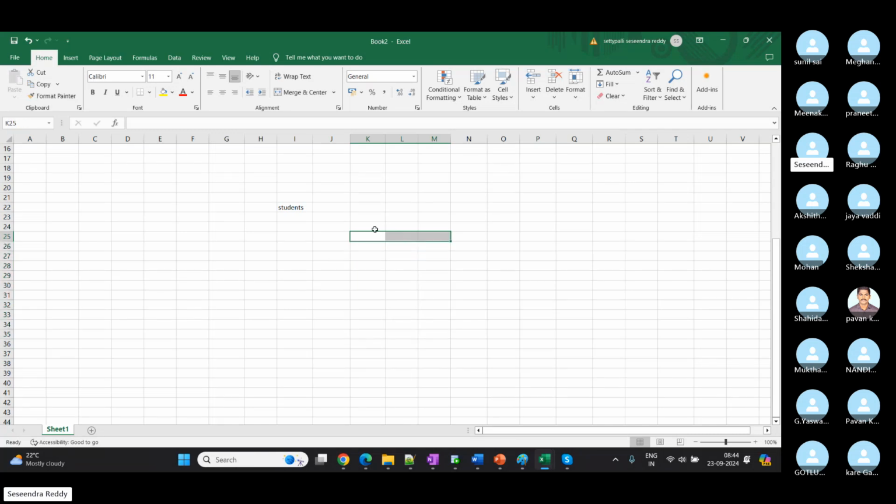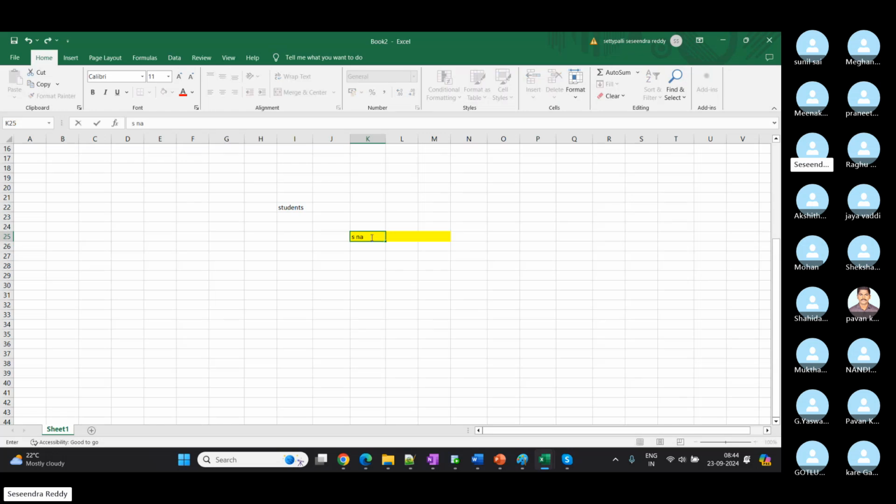So first we will create the columns. We may have 15 students or we may have 150 students in a class. So this table structure and the column names are common.